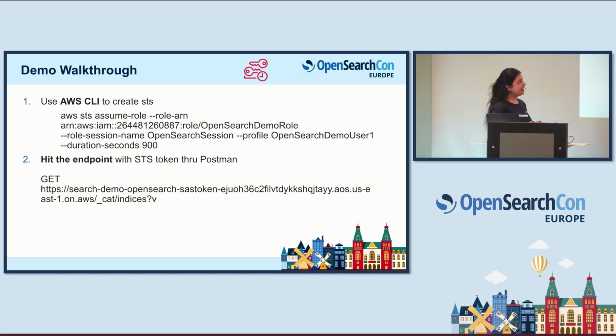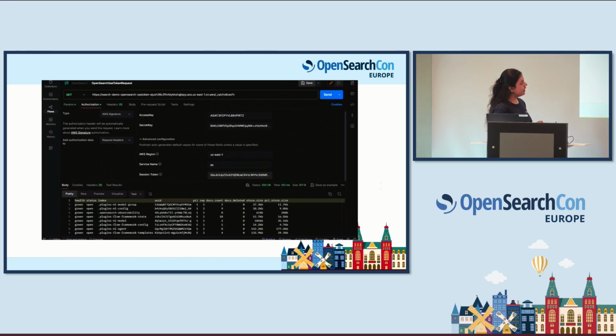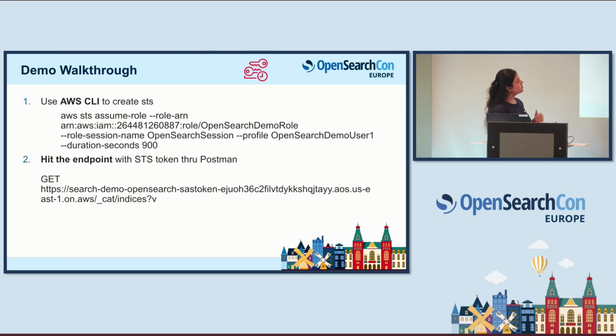So I'm going to hit this, and I'll get a response, something like, OK, I have it attached. And once that response is there, I'm going to use Postman and hit the OpenSearch dashboard. And let's see whether these credentials work or not. And after 15 minutes, I hope I have enough time for the 15 minute frame, once that expires, you will see that I no longer get access to the OpenSearch dashboard. So I'll just demo you this part.